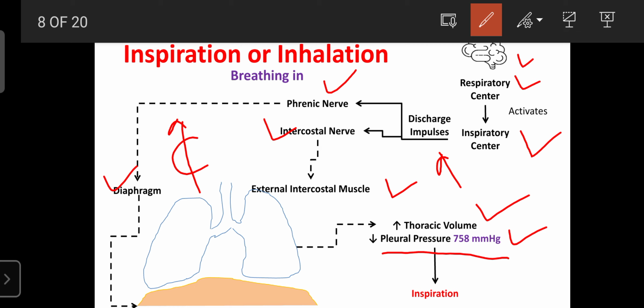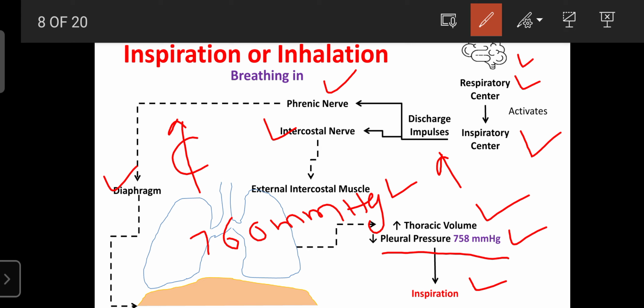Then it allows inspiration, because our environment has an atmospheric pressure of about 760 mmHg. This causes a pressure difference between the environment and the lungs. The environment has high pressure, 760 mmHg, and our lungs have lower pressure, 758 mmHg.